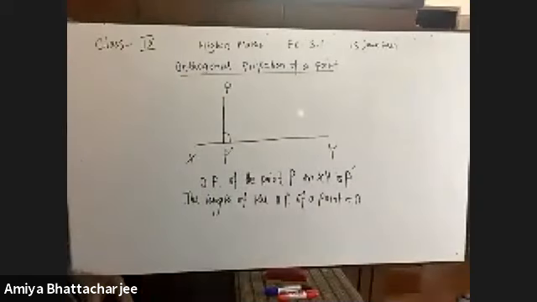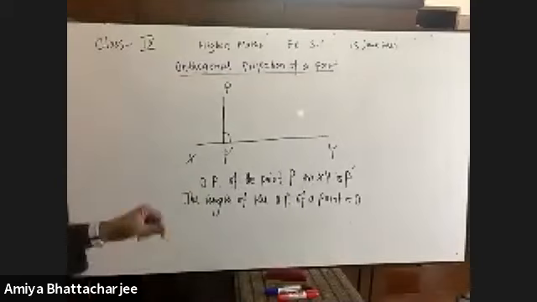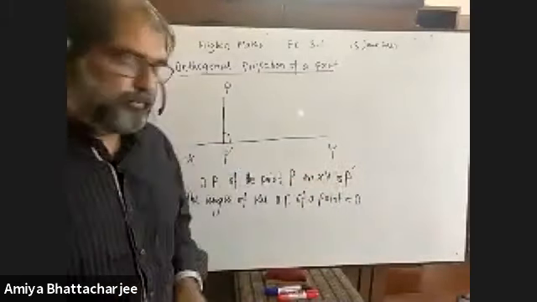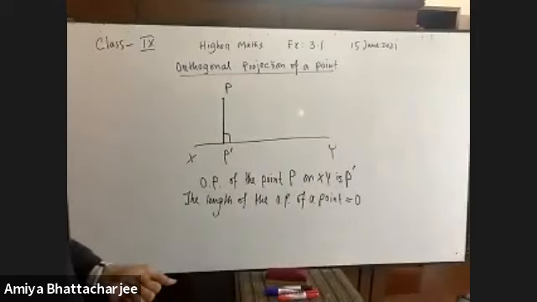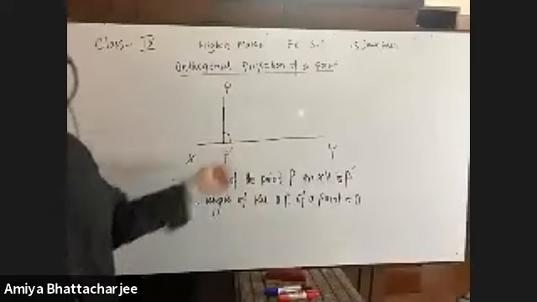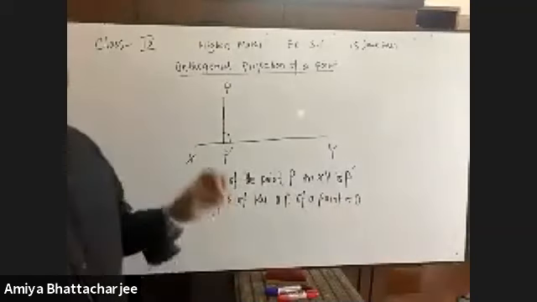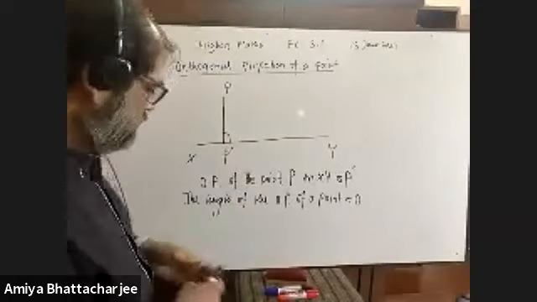I have given you two pieces of information. Number one, orthogonal projection of the point P on XY is P prime. And additional information is that the length of that orthogonal projection, that means for the point, is 0 because a point doesn't have any length, any breadth, or any height. Okay.